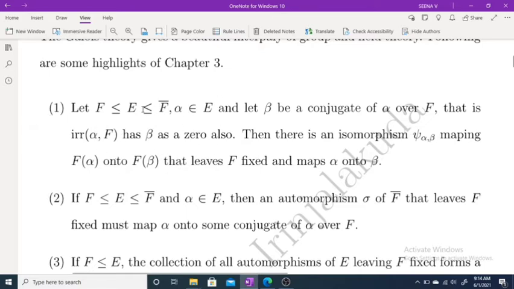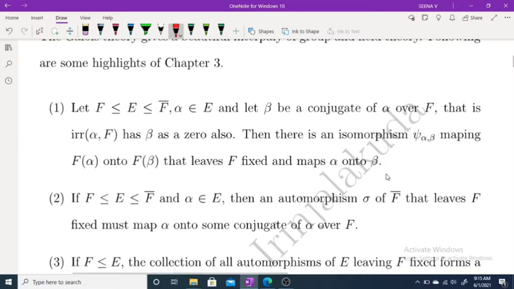Let F be a subfield of E, a subfield of F closure. Alpha belongs to E and beta is a conjugate of alpha over F, that is, the irreducible polynomial of alpha over F has beta as a zero also. Then there is an isomorphism psi alpha beta mapping F(alpha) onto F(beta) that leaves F fixed and maps alpha onto beta. This is our conjugation isomorphism theorem.